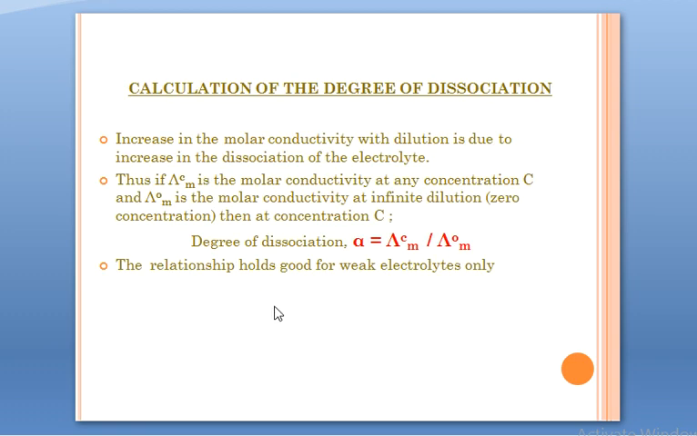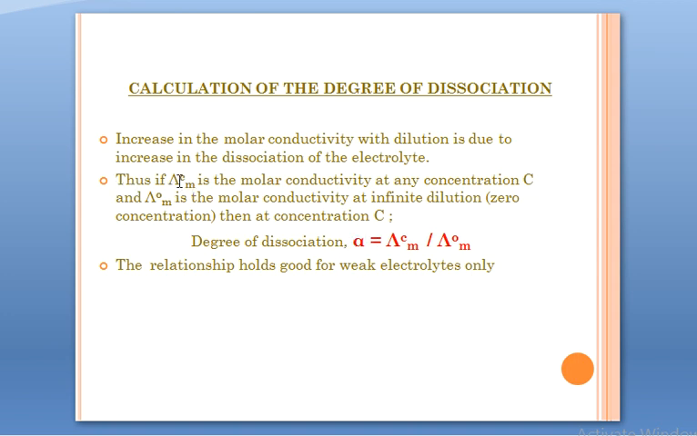Next is calculation of the degree of dissociation, right? Now we are again talking about weak electrolytes. So obviously when there is dilution, when more and more solvent is added, there is an increase in the dissociation of the electrolyte, and thus there is an increase in molar conductivity. So how do we calculate that degree of dissociation alpha? We do it like this.